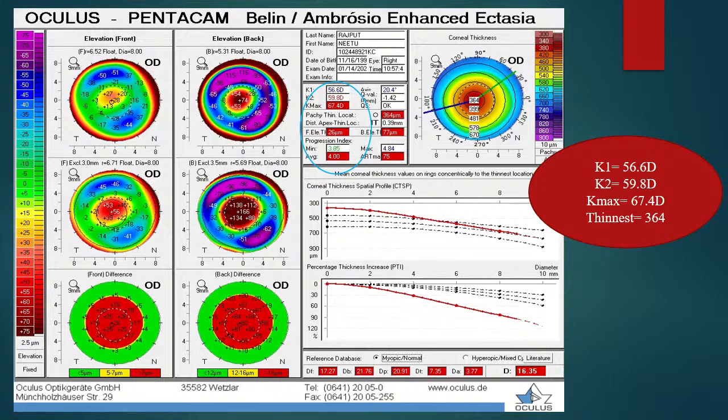Here is the Belin-Ambrosio enhanced ectasia map, which is also showing that there is an area of ectasia highlighted in red. We can see that the corneal thickness spatial profile is also showing an abnormality, and the percentage thickness increase is also outside the 2 standard deviation.